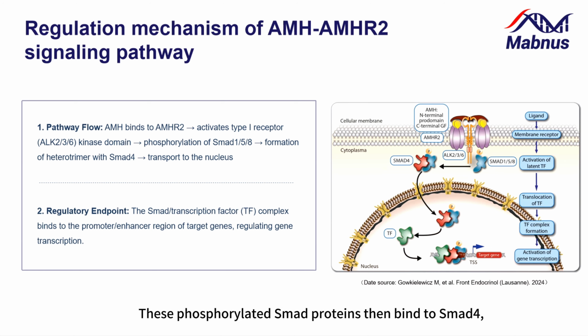These phosphorylated SMAD proteins then bind to SMAD4, forming a heterotrimeric complex, which is transported into the nucleus. Finally, it binds to the promoter or enhancer regions of target genes, along with other transcription factors, thereby regulating the transcriptional expression of target genes and controlling cellular function.